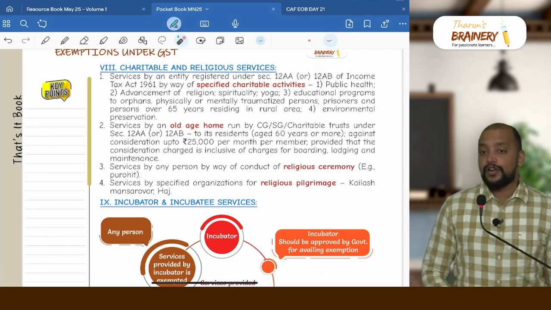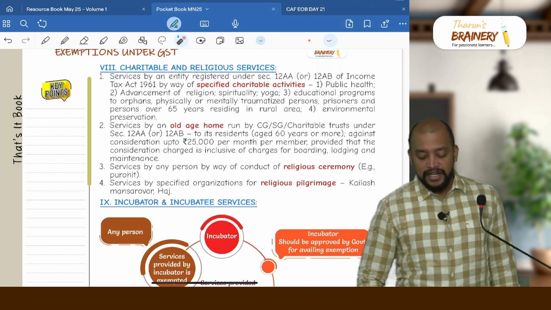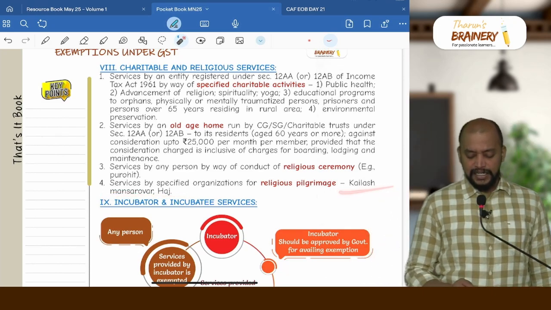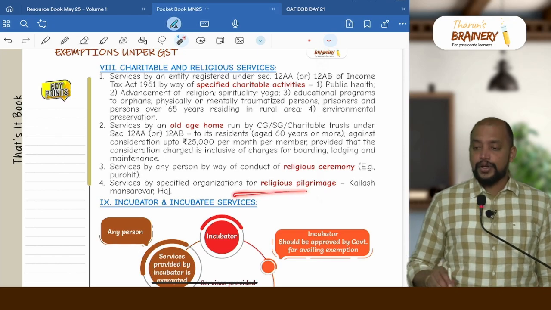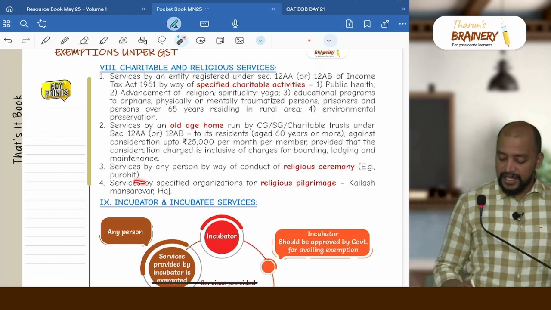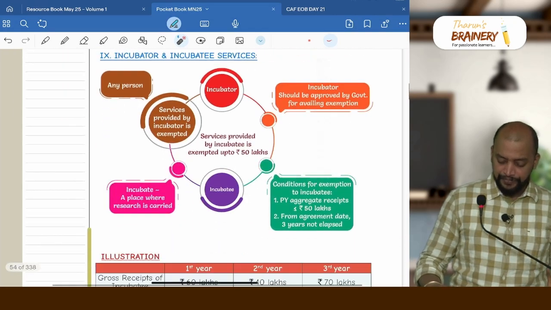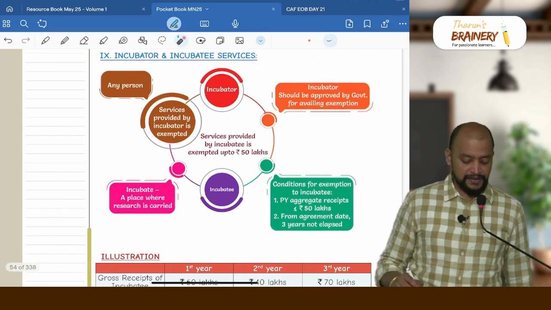Services by specified organization for religious pilgrimages only: Kailash Manasarovar Yatra and Hajj Yatra. These two are the only religious pilgrimages. For that, if there is any specified organization working, then the money earned by them is exempted. Then incubator and incubator services.